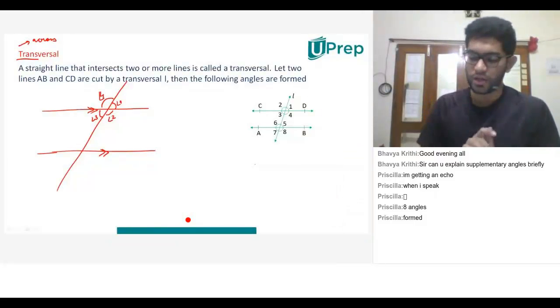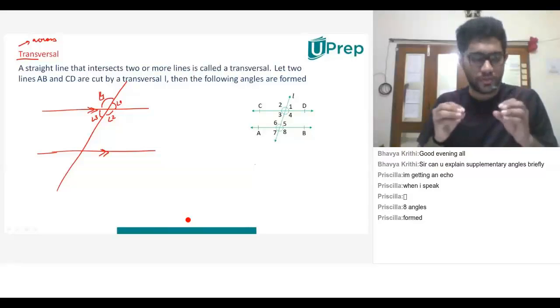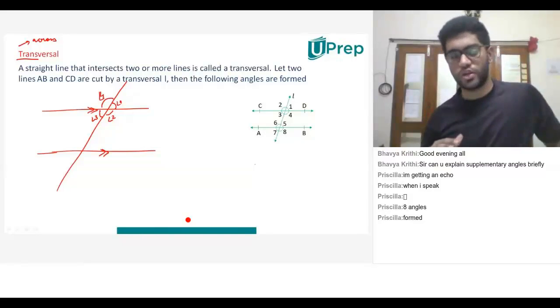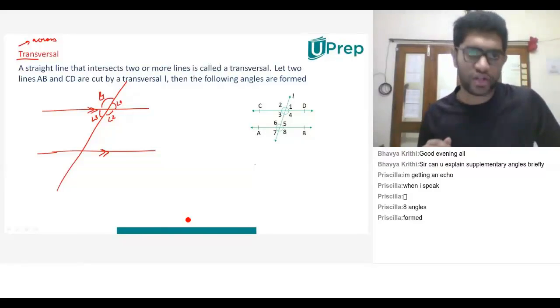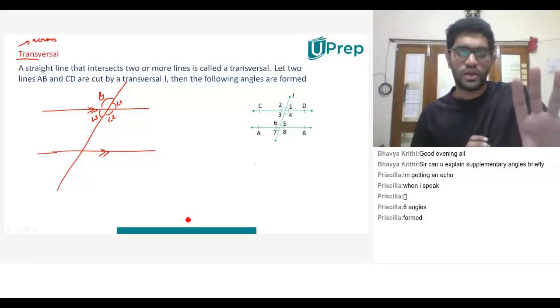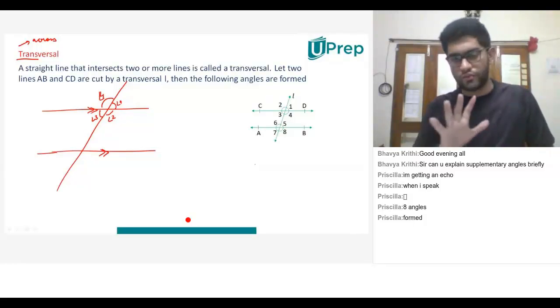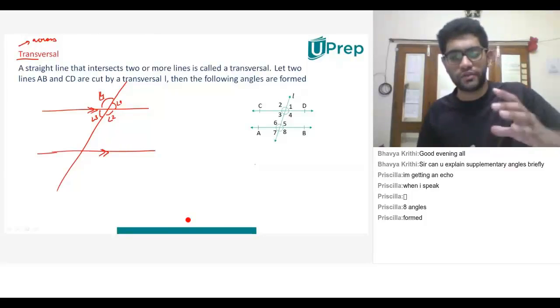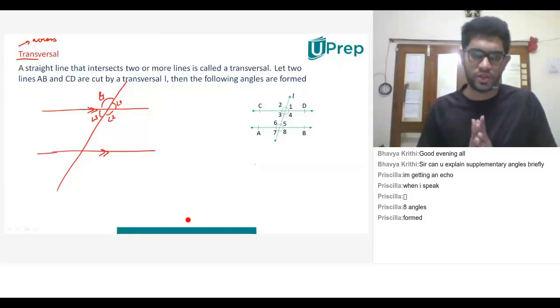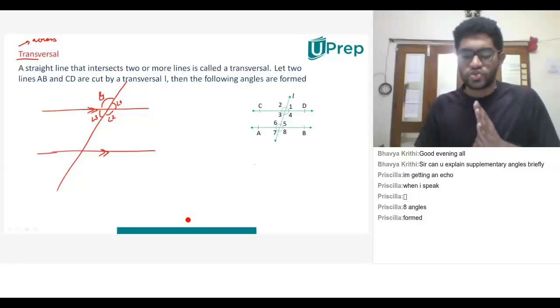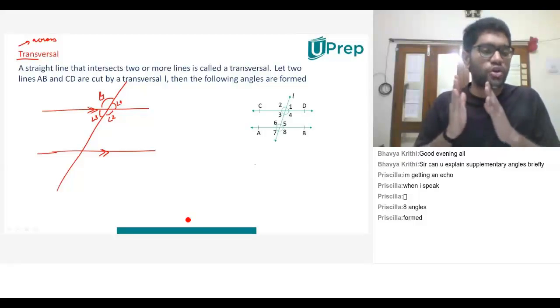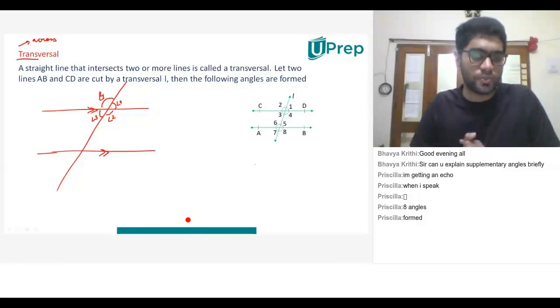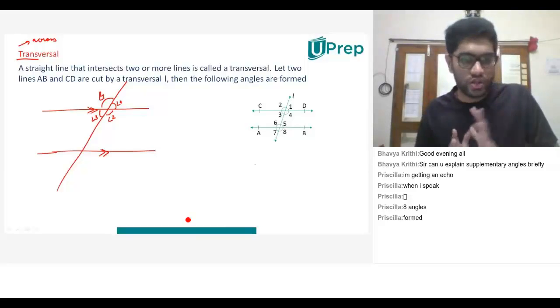Sorry. Okay, so focus from this concept. The previous one is something you should go through in the recording again and get a hold of. Let me start by repeating transversal, and focus, because this is a very important property. We are going to do a lot of problems based on this concept today. I have two parallel lines and I draw one line that intersects or cuts these two parallel lines. Such a line is called a transversal.